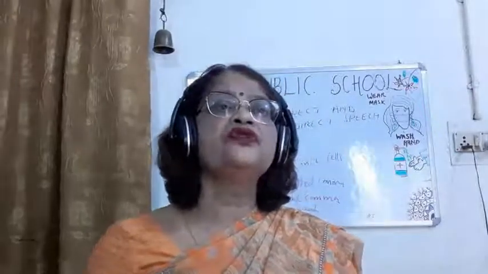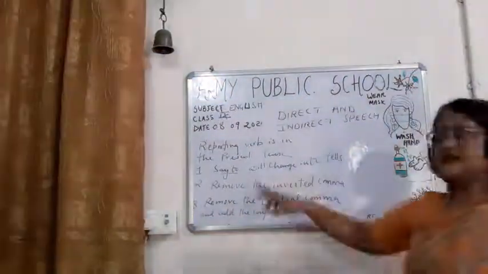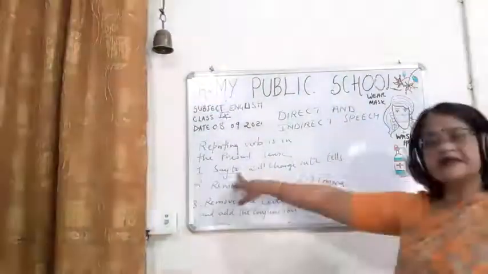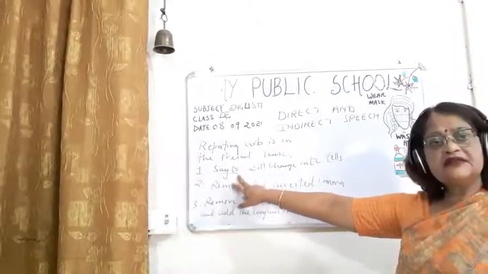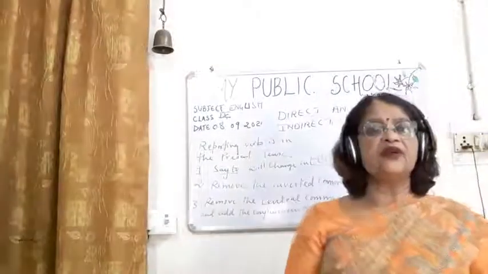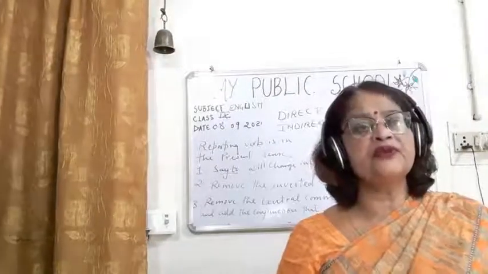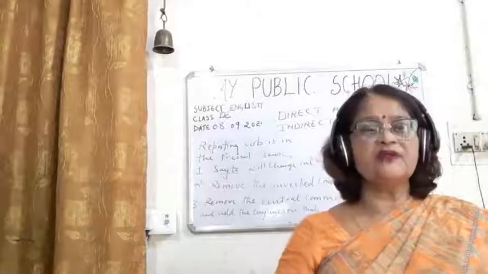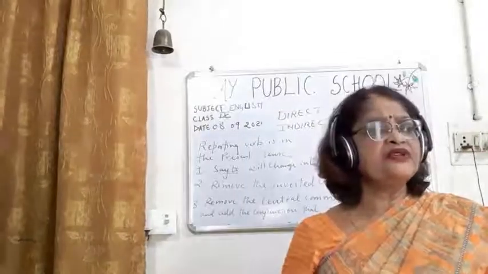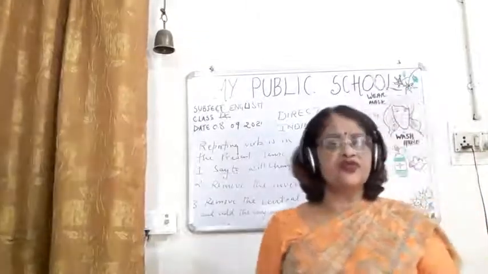Still, children, I will be writing the three other rules also. Okay, so what are those three other rules? So this is clear. See, this is in the present tense. Reporting verb is in the present tense. Says to will change into tells. Okay. Remove the inverted comma. When you remove the inverted comma, automatically the central comma will be removed and it will be joined by the conjunction that. So this is a very common rule. If the reporting verb is in the past, then also this inverted comma and central comma rule will be applied, and if it is in future tense also, then we will apply this rule.